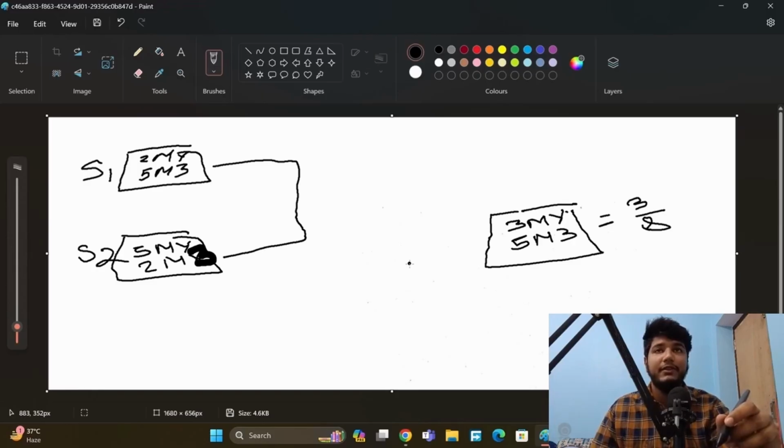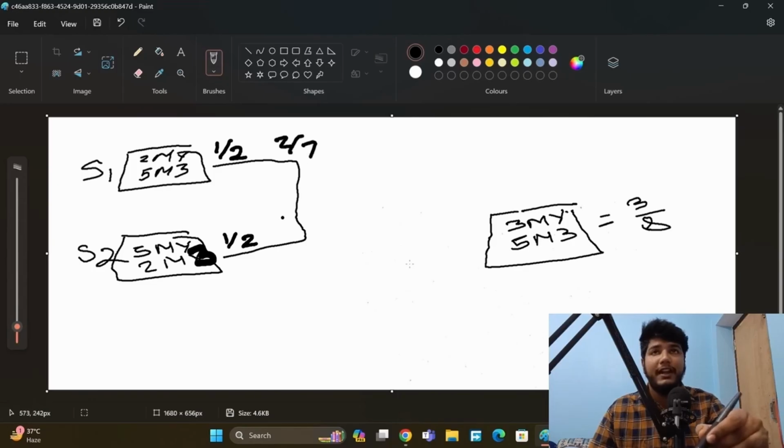So we can easily calculate this. First, we will need to find the probability of choosing a showroom, that is, the probability of buying from this showroom, which is 1 by 2. Here this showroom is also 1 by 2. Buying model Y from showroom 1 has a probability of 2 by 7, and buying model Y from showroom 2, the probability is 5 by 7.